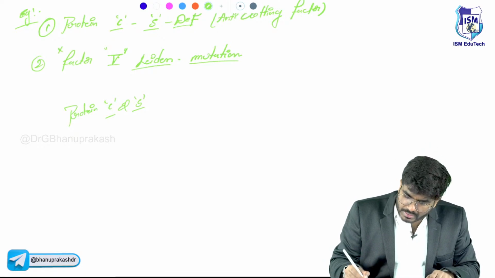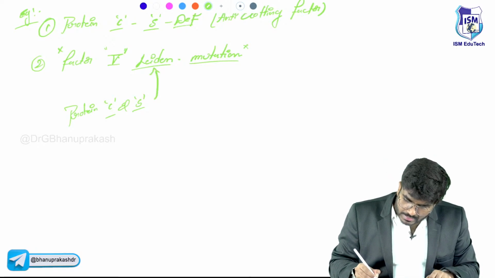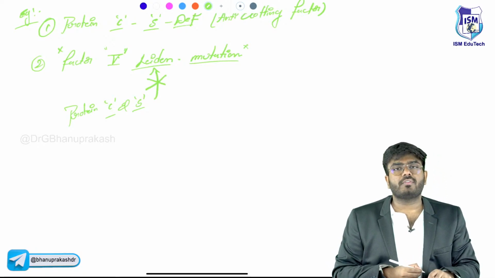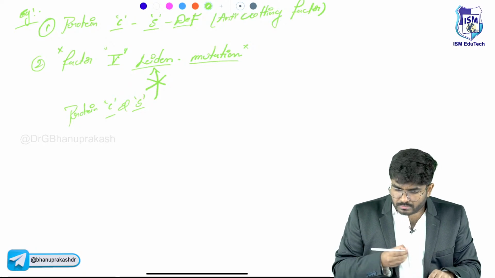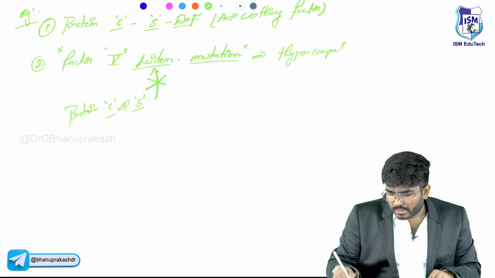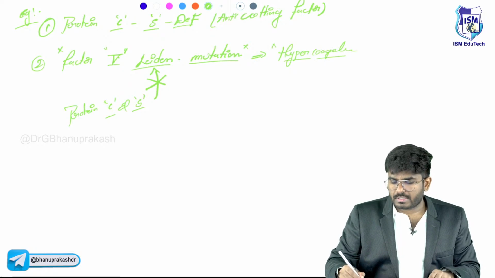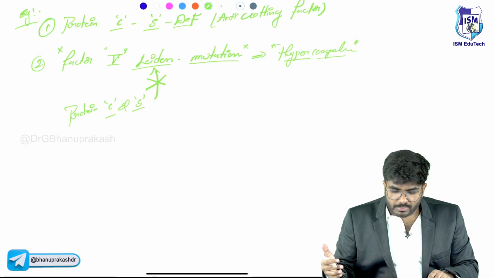So protein C and S cannot break down clotting factor 5, and that will lead to hypercoagulable states. Hypercoagulability means there is overactivation of clotting factor number 5.